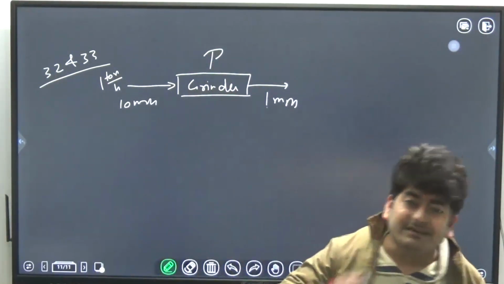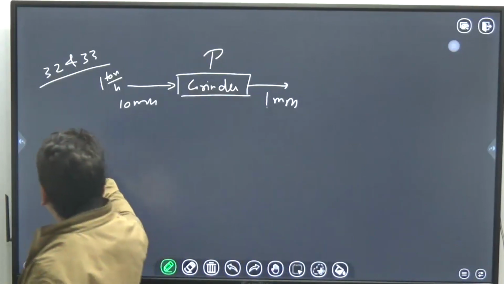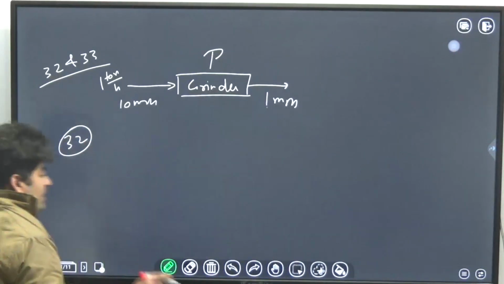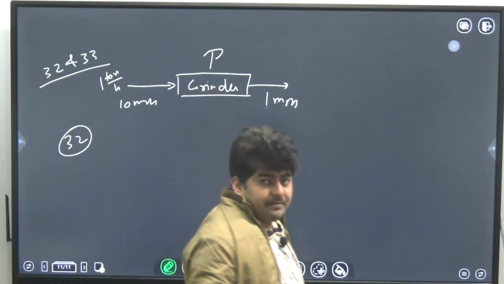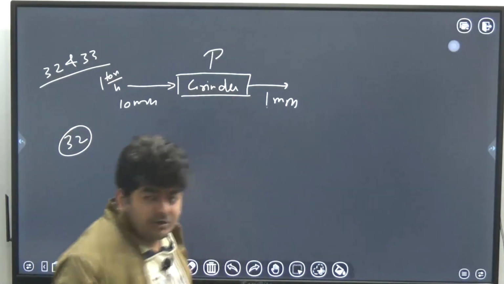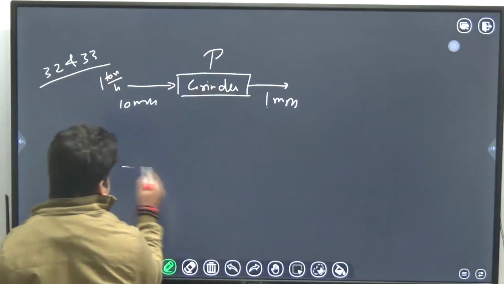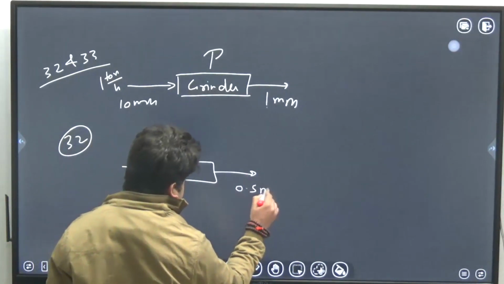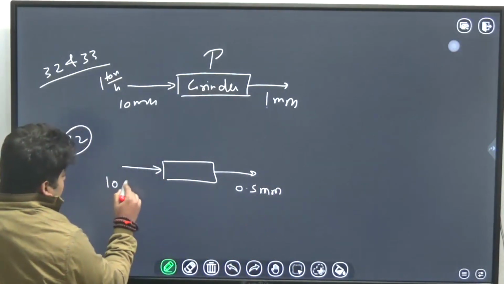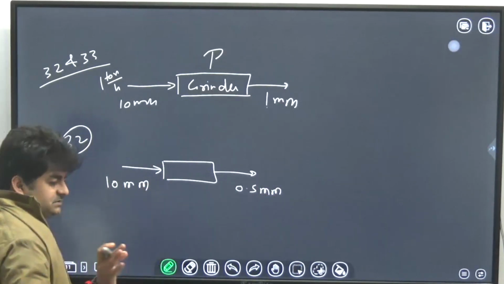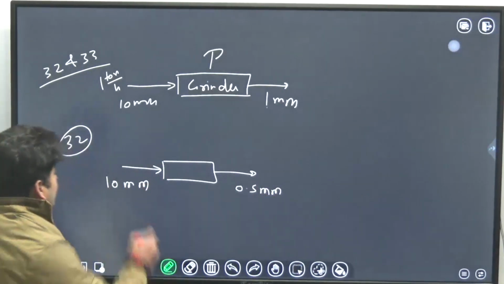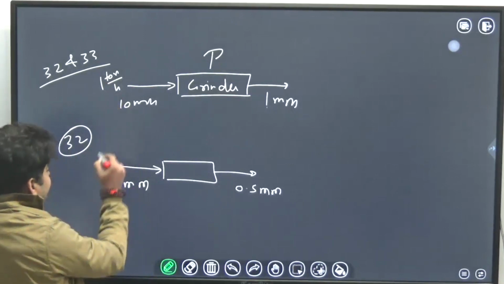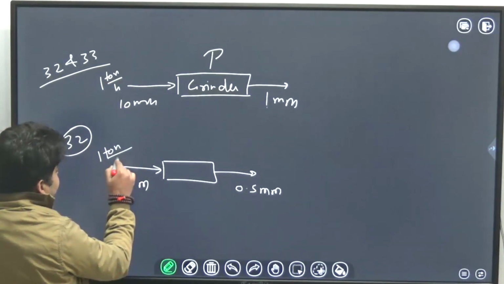Now, in question number 32, it was given: market demands the product of 0.5 mm. So, just try to understand. If I will send the same feed 1 ton per hour, what will happen?